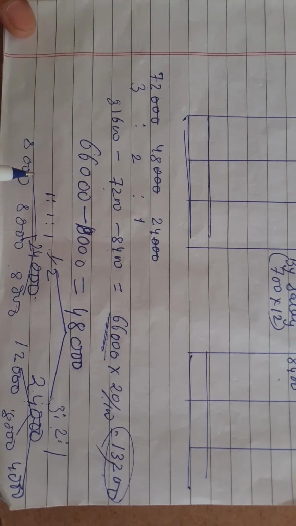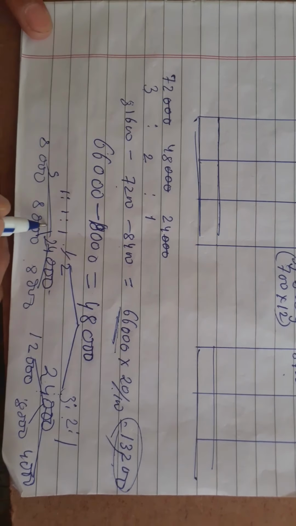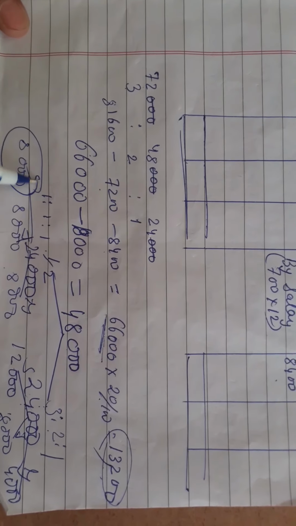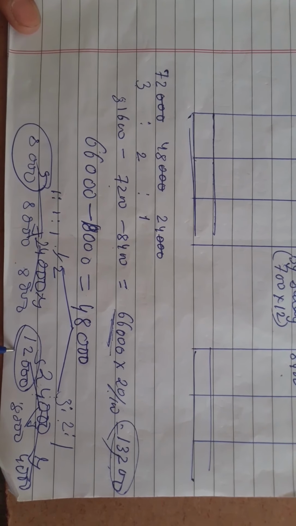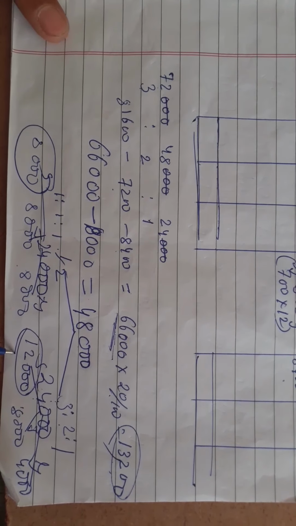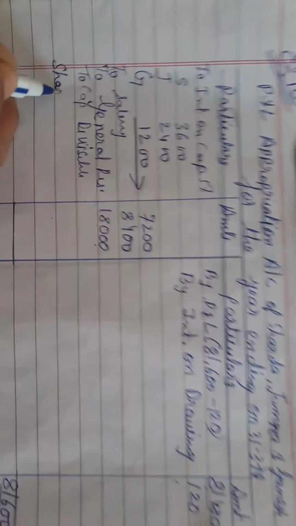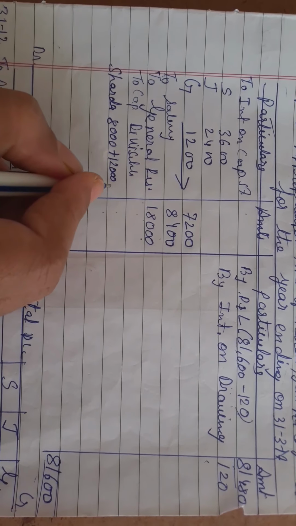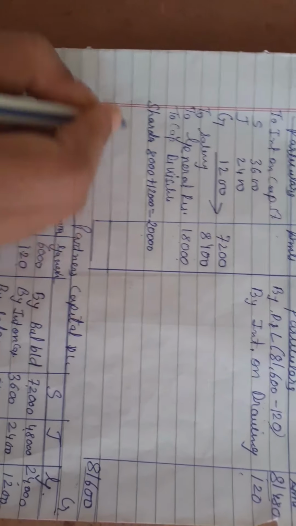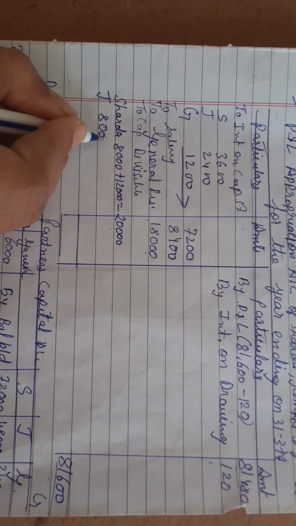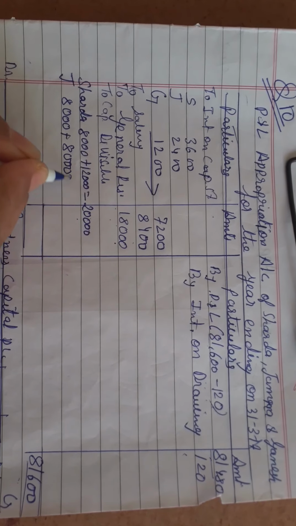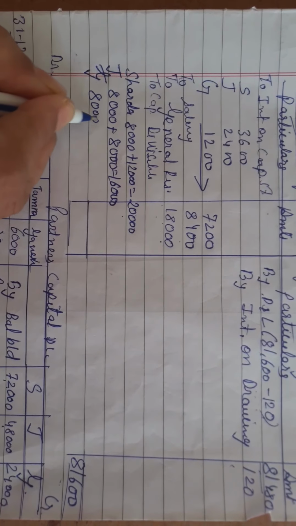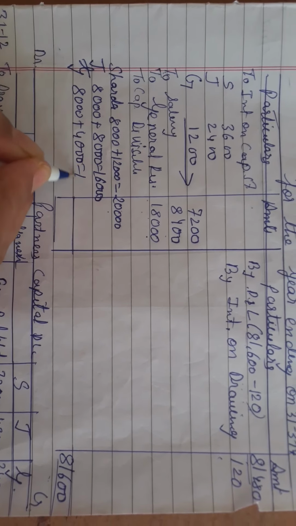Now you have to sum up. Here it is Shraddha, Jamna and Ganesh. Here also Shraddha, Jamna and Ganesh. So Shraddha will get how much? 8,000 plus 12,000. That is 20,000. Clear? So we are going to write here Shraddha 20,000. Same way the second partner Jamna, again 8,000 plus 8,000, you will get 16,000. In the same way Ganesh, 8,000 plus 4,000, you will get 12,000.